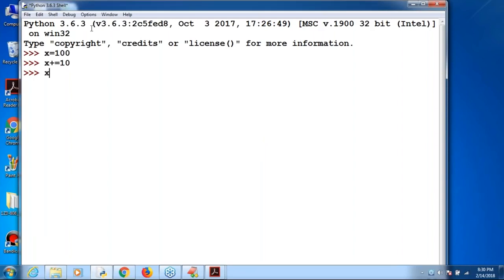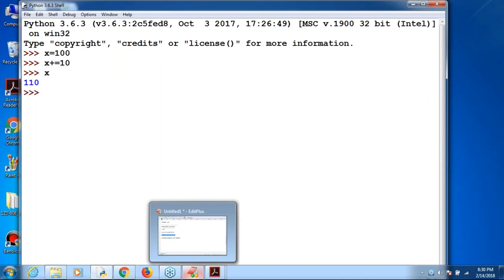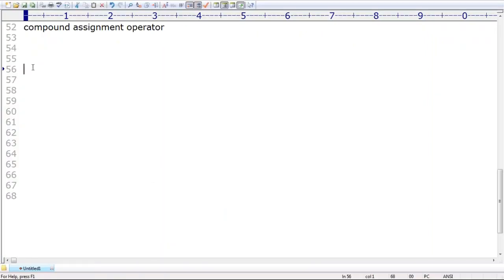If I print the x value, can anyone tell what the output is? 110 itself is the answer. Such operators are by default considered compound assignment operators. What are the various compound assignment operators possible in Python?